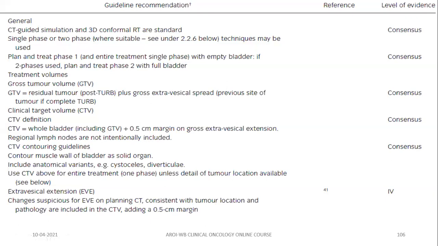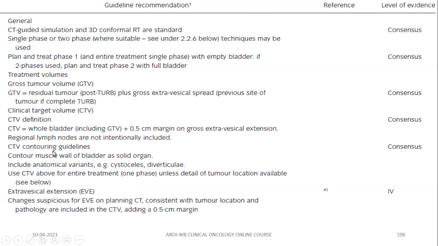In single phase technique, you should ask the patient to be treated with an empty bladder. If you treat in two phases, in phase one you should treat the patient with an empty bladder, but in phase two you should treat the patient with a full bladder. So the gross tumor is the residual tumor post TURB plus gross extravesical spread, that is the previous site of tumor if complete TURB. The clinical target volume is your whole bladder, including the GTV. If there is gross extravesical extension, then give an additional 0.5 centimeter margin. Remember, regional lymph nodes are not intentionally included.